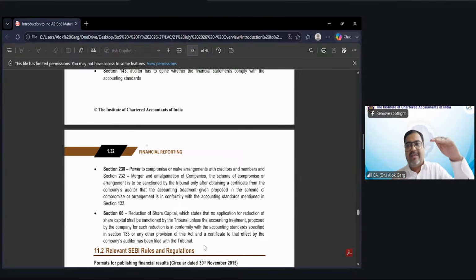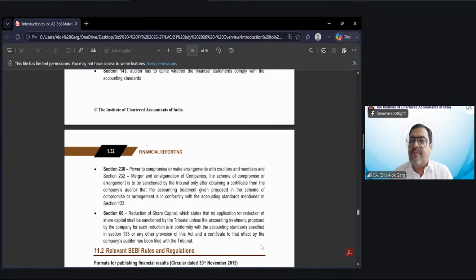In 133, AS is also there, Ind AS is also there. For example, if Bharti Airtel is doing some reduction of capital, it has to follow Ind AS. For example, if ABC Private Limited, whose net worth is less than 250 crore, if they are following accounting standard, they have to follow accounting standard for doing the accounting of reduction of share capital.